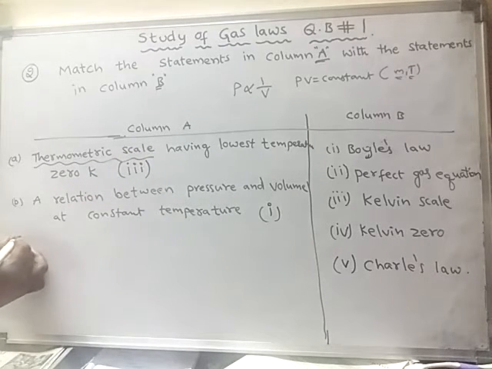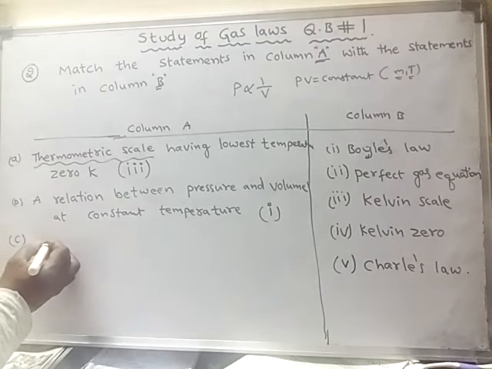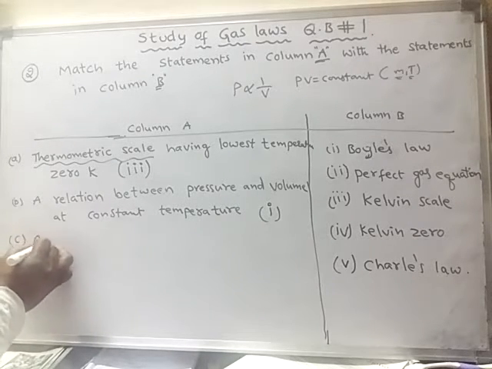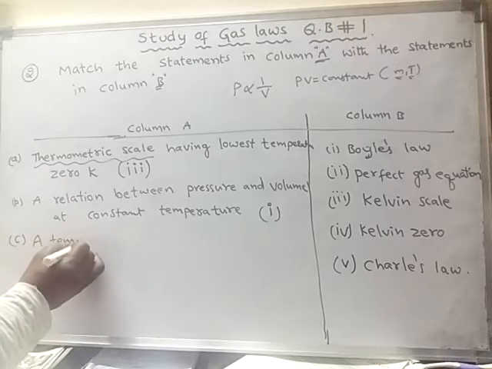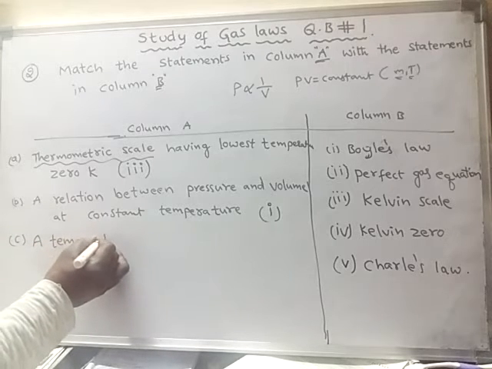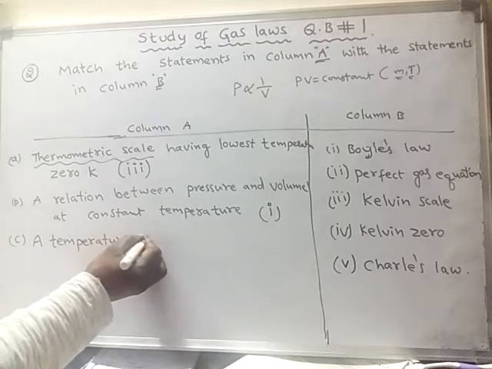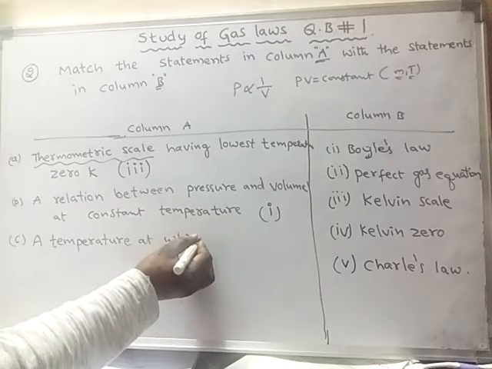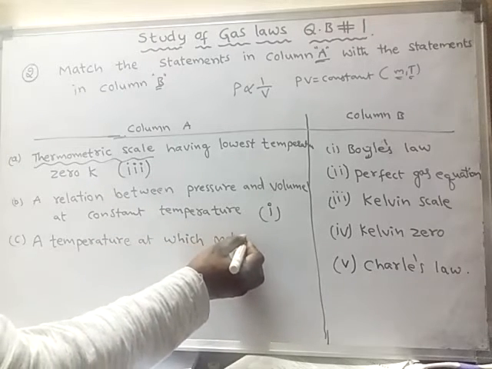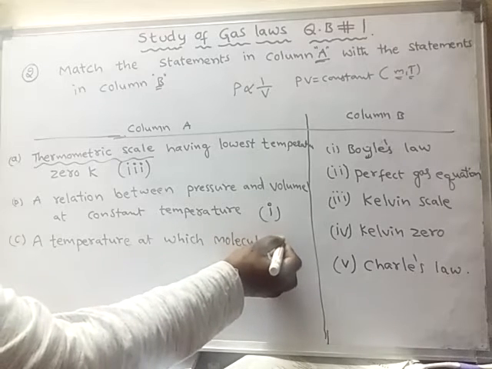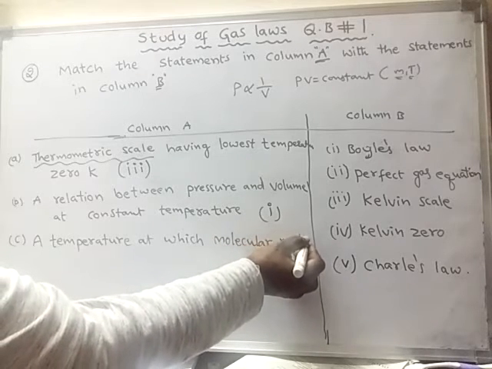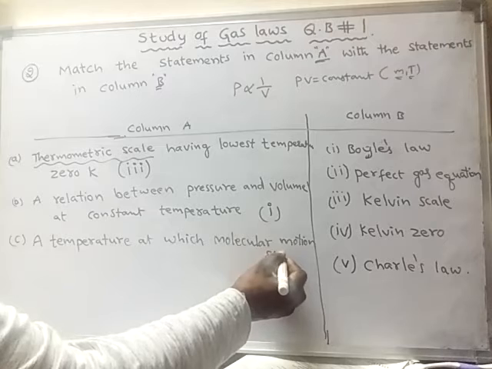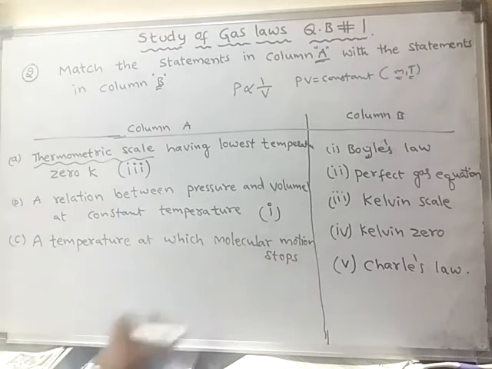Next, there is another statement C: a temperature at which molecular motion stops. What is the meaning of molecular motion stops? It means molecular motion will become zero.